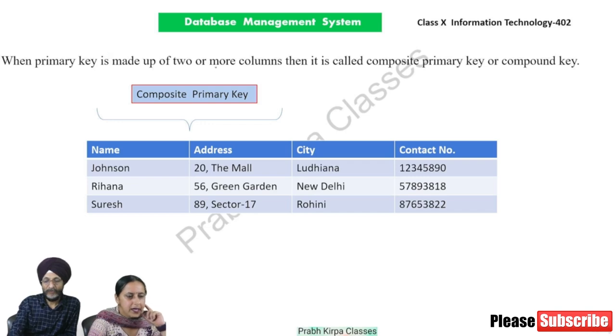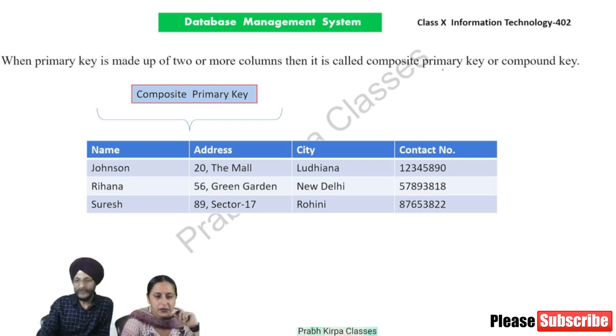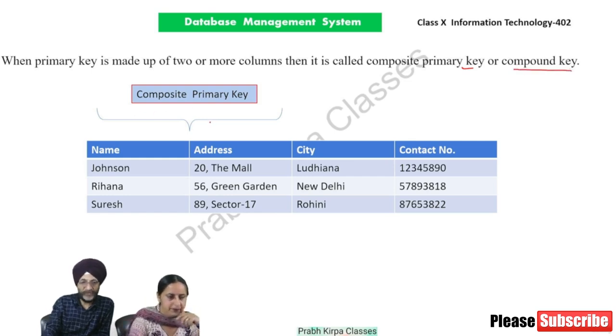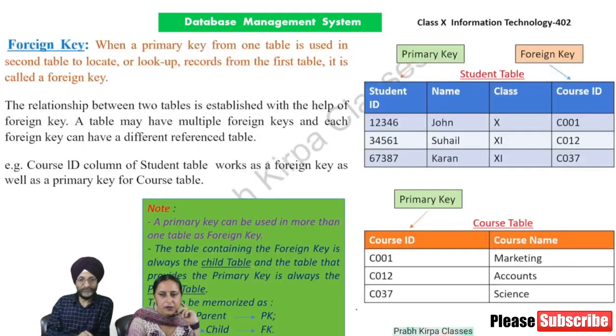When a primary key is made up of two or more columns, it is called a composite primary key or compound key. As you can see in this figure, two fields, name and address, have been joined together to make the composite primary key. These two keys have been combined together and it becomes a primary key. In this figure, you have seen that we have combined these two columns so that we can make the composite primary key.